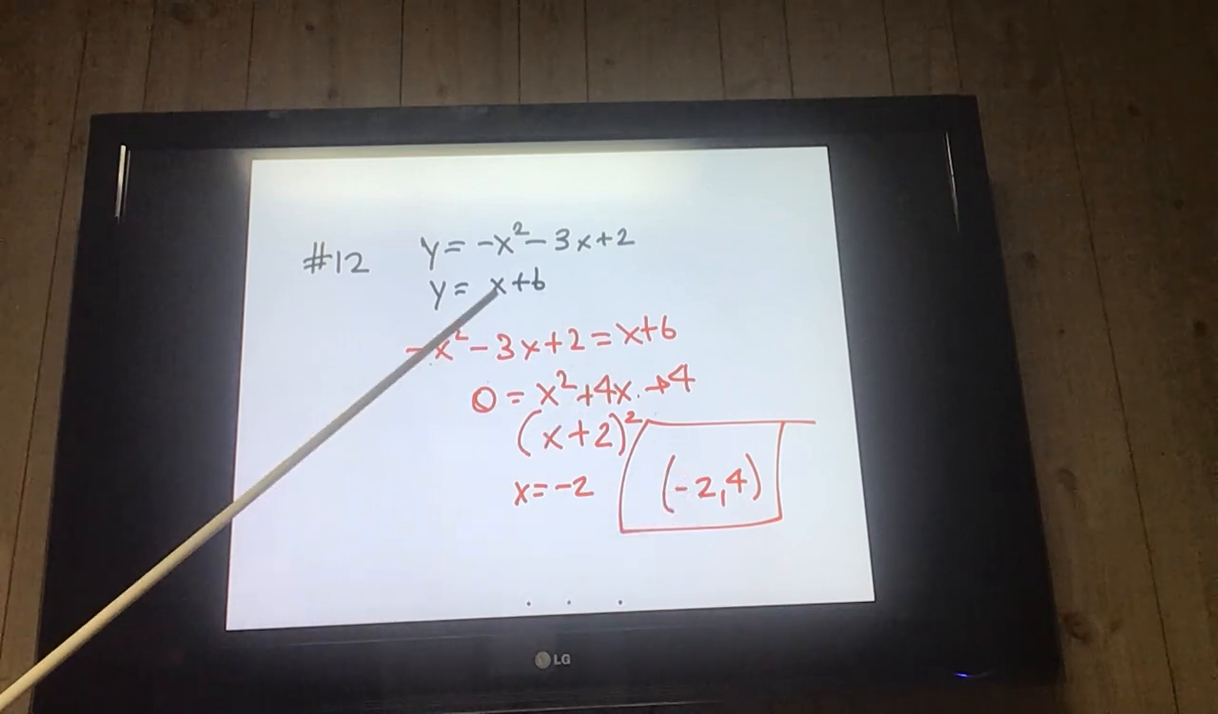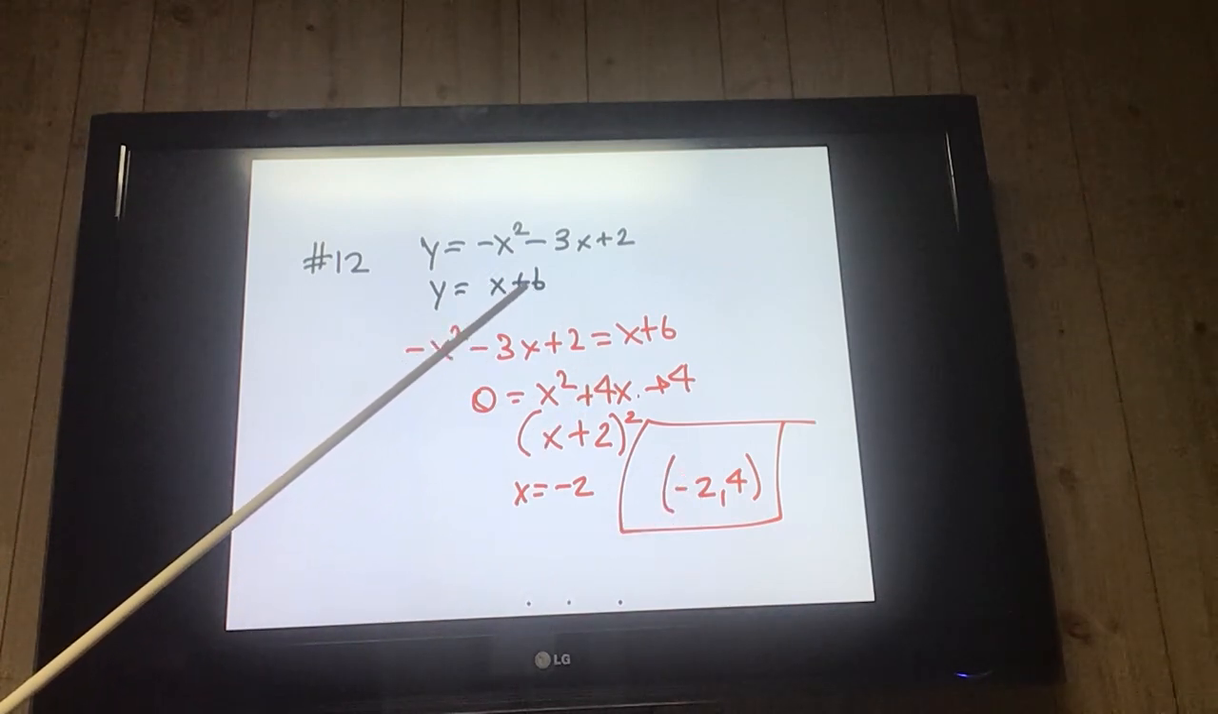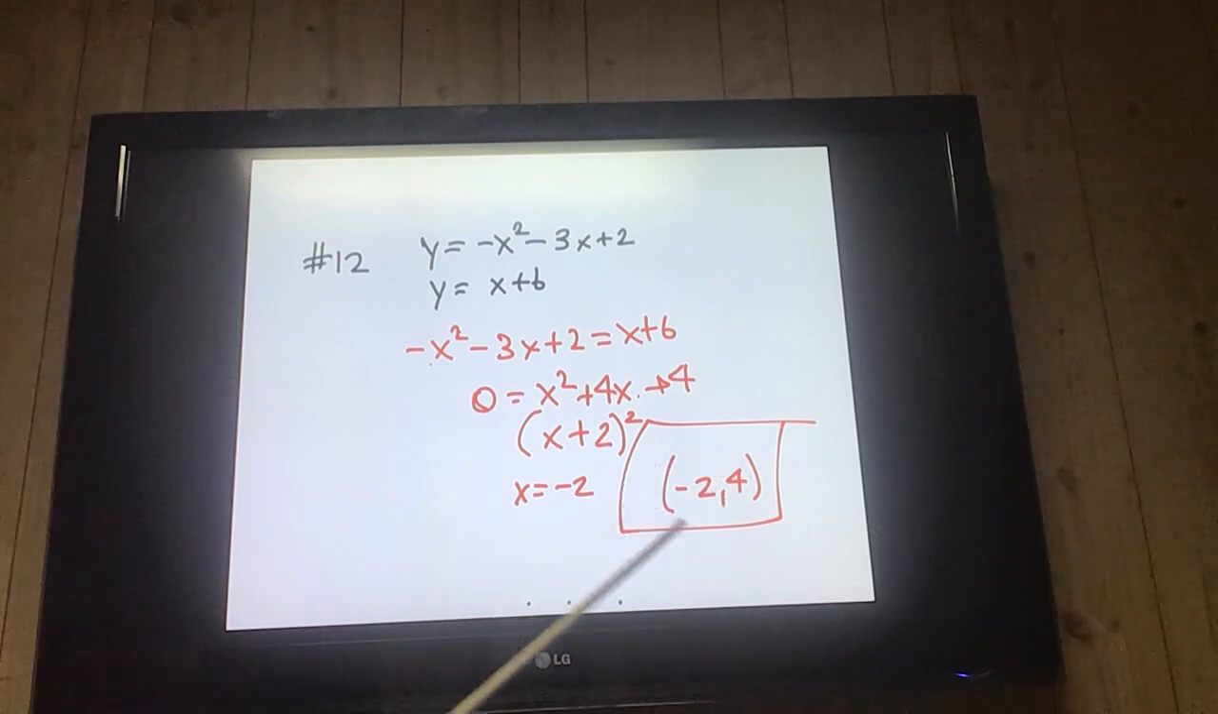Plug negative 2 back in to find my y. Negative 2 plus 6 is 4. So negative 2, 4.